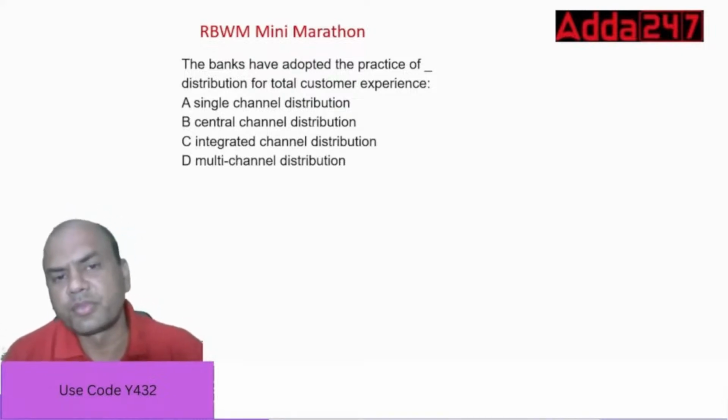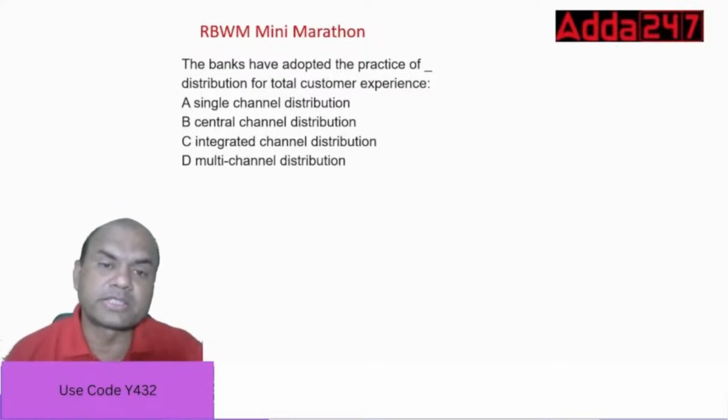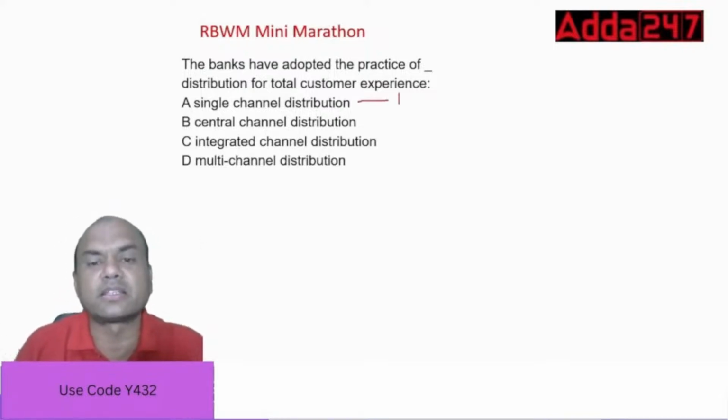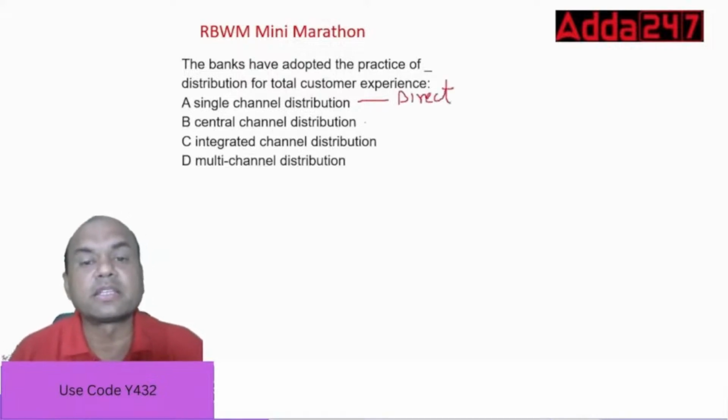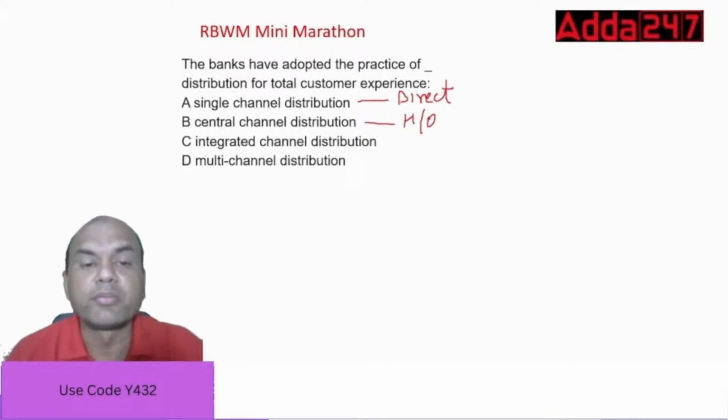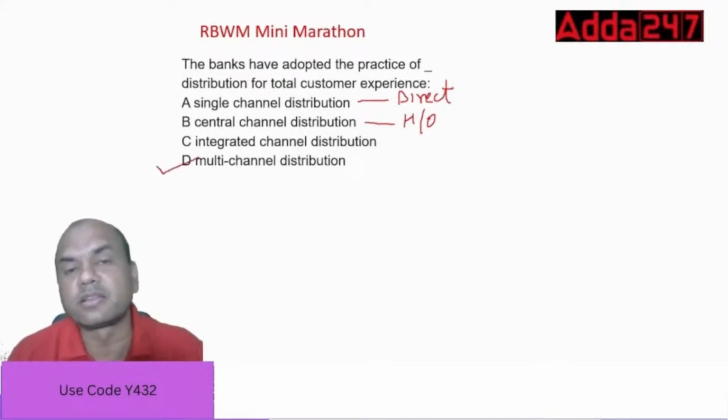What is single channel? Single channel means it can be any channel. Generally we call it direct channel, meaning branch. Central channel is only HO, head office. Head office will speak to the customer and do everything. Integrated means all these are combined, mixed with each other. But the correct answer is multi-channel.